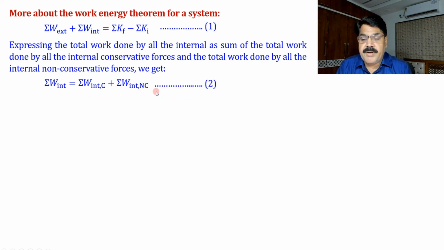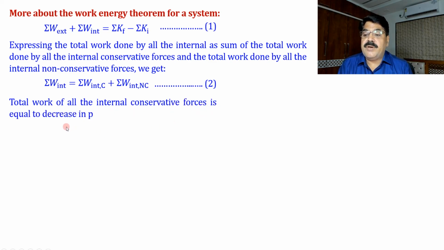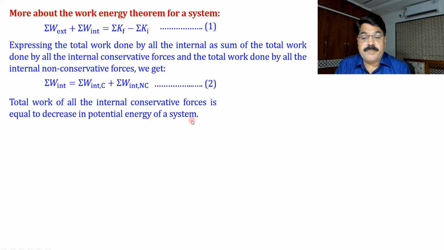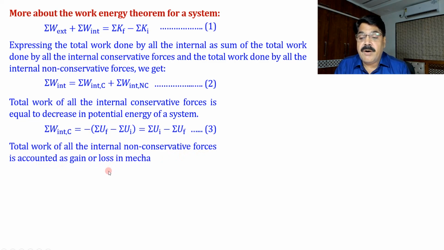This idea we have explored recently. Now the total work of all the internal conservative forces is equal to the decrease in potential energy of the system, and this idea we have also seen. So this term can be expressed as summation W internal conservative is equal to minus (summation U final minus summation U initial), or summation U initial minus summation U final. Let us say equation number 3. Now the total work of all the internal non-conservative forces is accounted as gain or loss in mechanical energy of the system, and this we have seen earlier also.